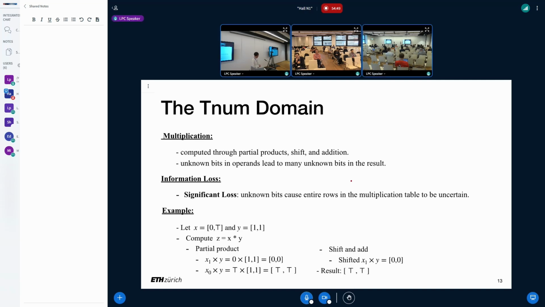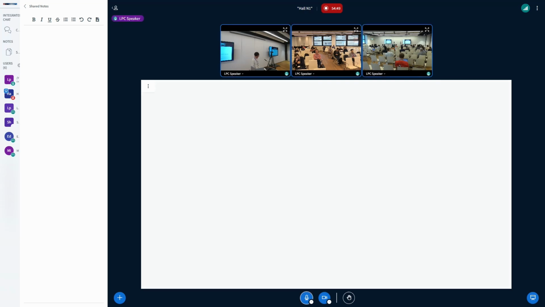And the worst case is multiplication. In this case, the computation is conducted by partial product, shift, and addition. In each step, we could lose some information, and all those steps are conducted many times. So we can lose information very quickly. So those are some basic limitations of those two abstract domains.